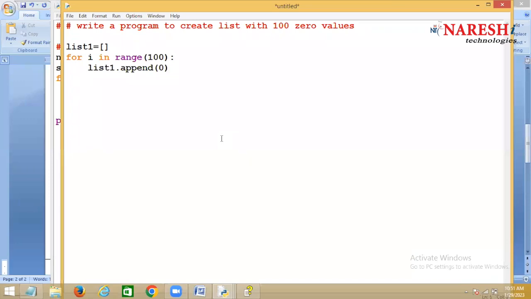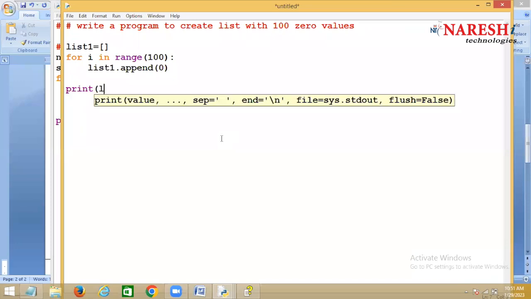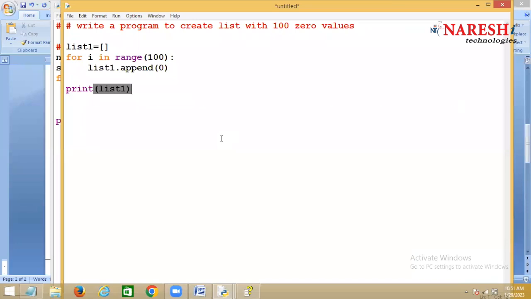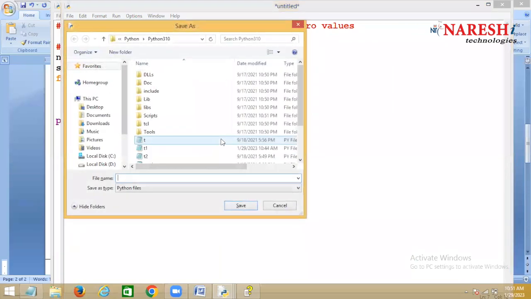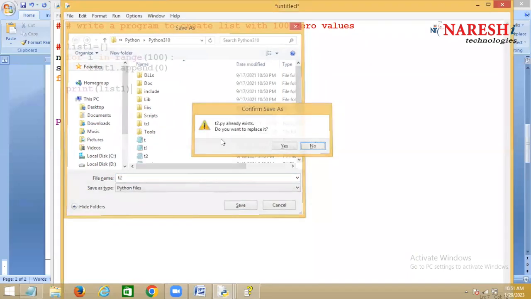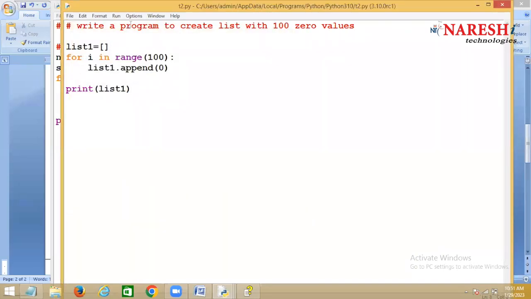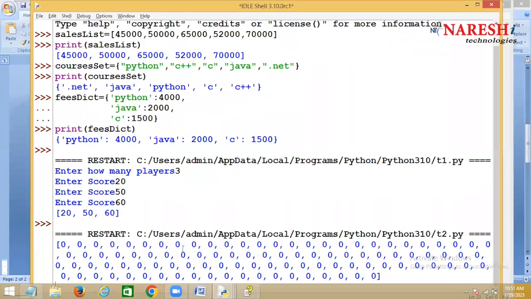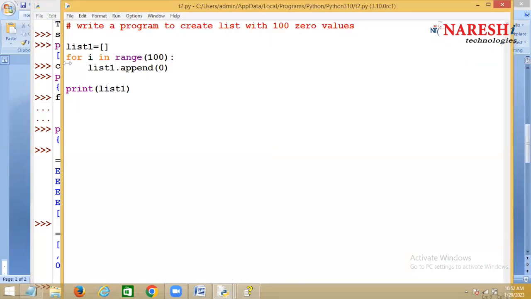You'll be adding how many zeros to the list? 100 zeros. Is this with comprehension or without? Without comprehension. So without comprehension, you are writing it dynamically. Now, this is a list with how many zeros? 100 zeros, right? But comprehension lets you write all these things in one line.